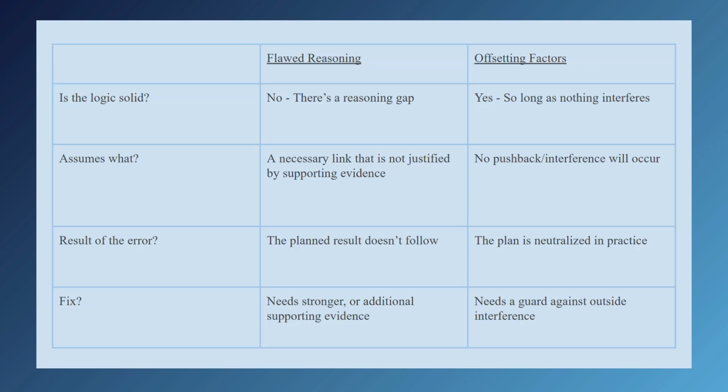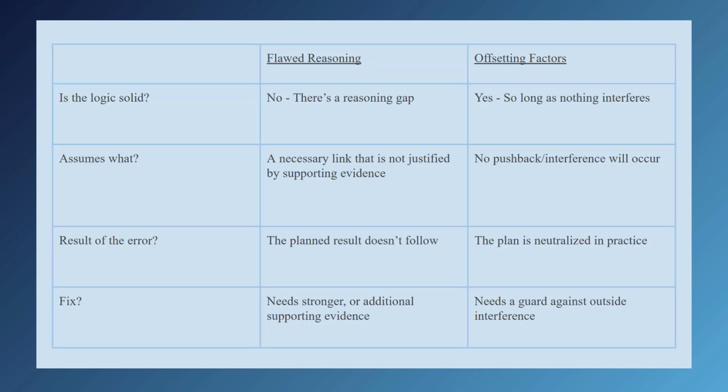that renders the plan ineffective in some way. The result of this error in assumption is that the planned result doesn't follow when you're talking about flawed reasoning, because it was not a reasonable planned result for what you were basing it on. In offsetting factors, the plan is in fact neutralized in practice, even though the reasoning was okay. And the solution for flawed reasoning, you just need better support. You need stronger or additional supporting evidence.